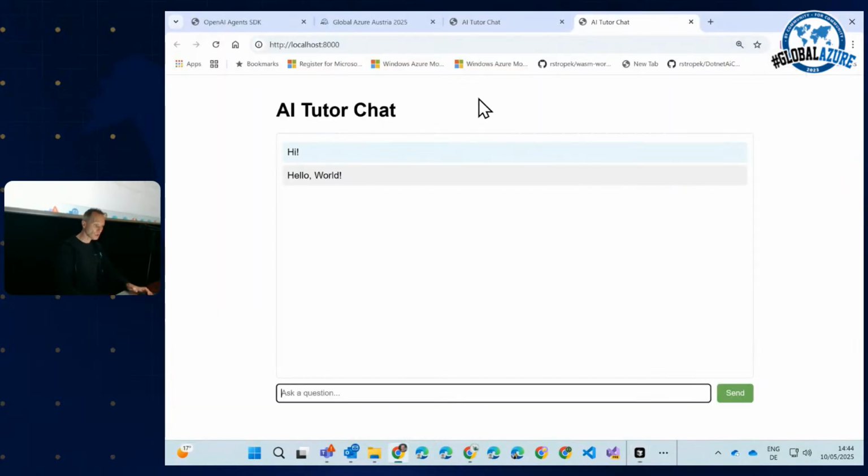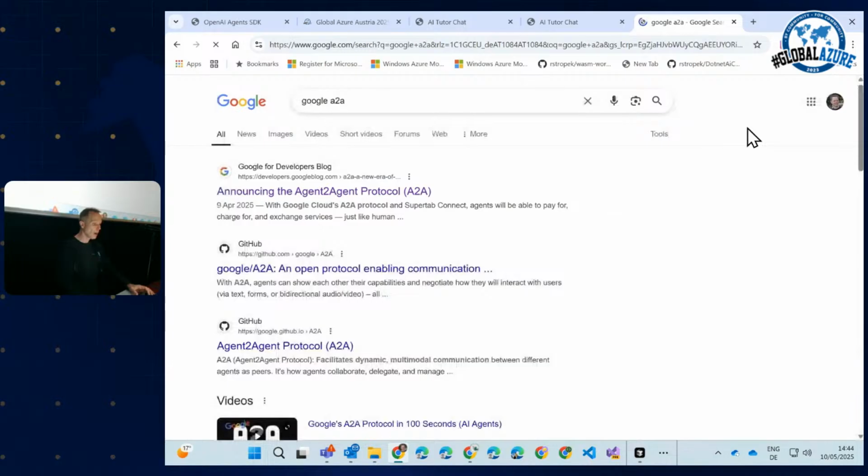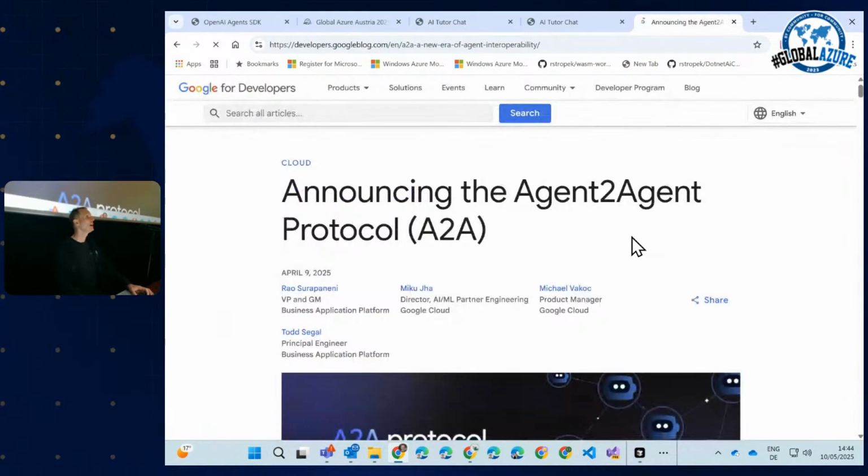By the way, there is a super interesting protocol coming up. Have you heard of Google's Agent to Agent protocol? If not, I highly encourage you to read up on it. I will not cover it today because I only have 45 minutes, but it's super interesting. Essentially, Google is trying to standardize the cooperation of multiple agents working together.